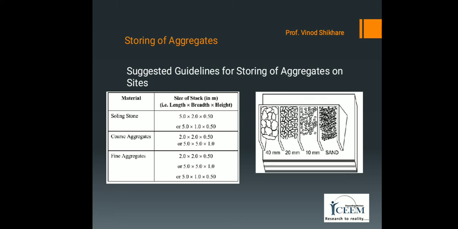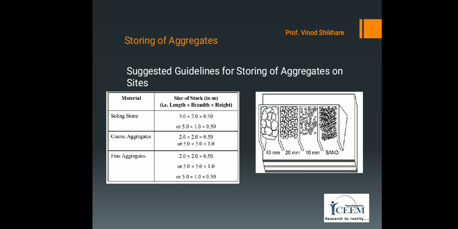On a large construction site, it is recommended to provide divide walls between the different types of aggregates. The arrangement is shown in the figure.